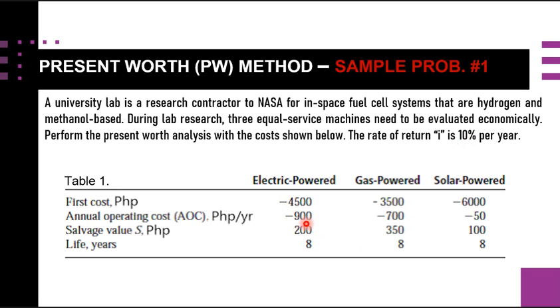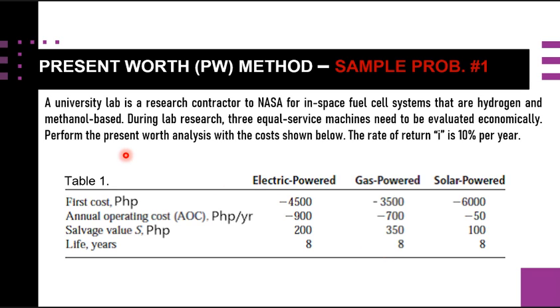So we have here 3 alternatives: the electric powered, the gas powered, and the solar powered, in which we have the first cost or the principal amount. We have the annual operating cost, or the AOC, in Philippine pesos per year. We have also the salvage value denoted by S and its life of 8 years for all 3 alternatives.